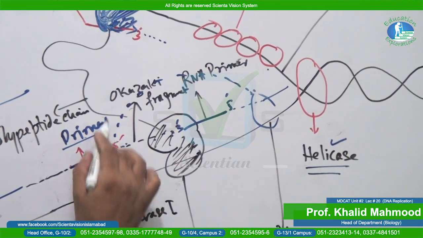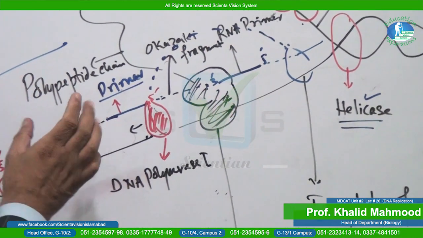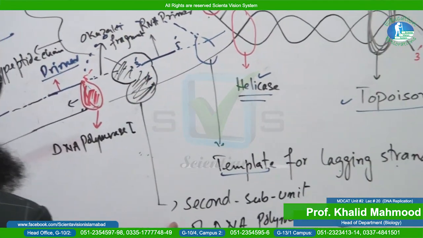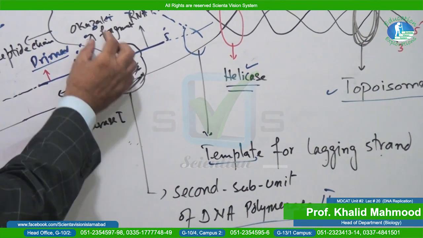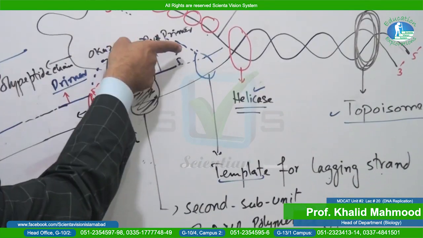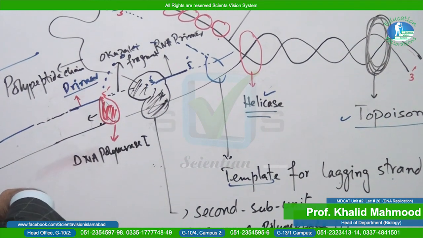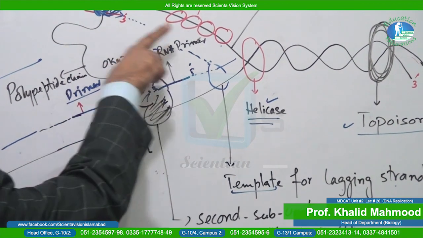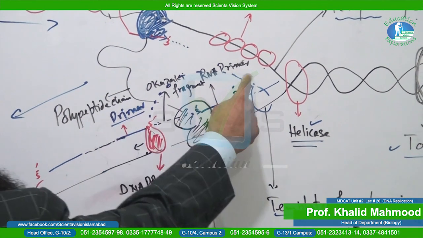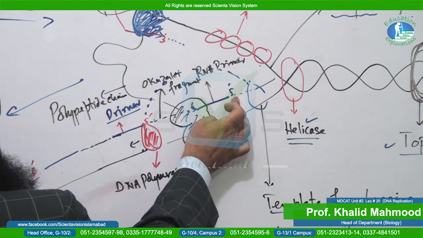So this Okazaki fragment is formed and another Okazaki fragment keeps forming. And here the point to be noted is that the DNA polymerase 3 enzyme's second subunit, when it completes the formation of an Okazaki fragment, will jump back toward the replication fork. The question is there: toward the replication fork, or away from the replication fork? So you must keep in your mind that it will jump toward the replication fork. So the Okazaki fragment is formed and it will jump here, and again another RNA primer is there, and a new Okazaki fragment will be formed.